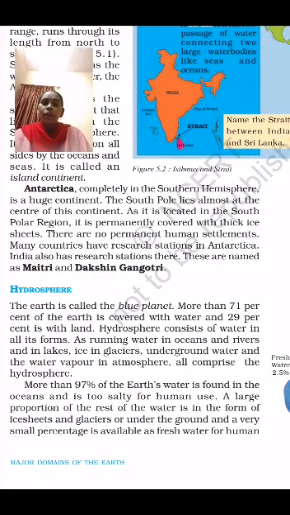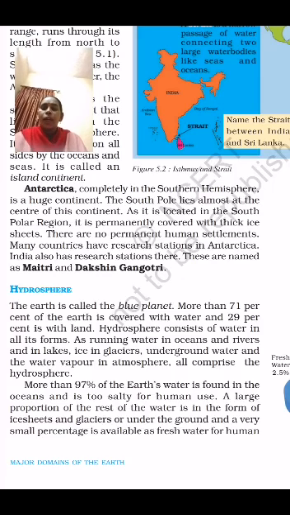The lithosphere is divided into seven land masses, the seven continents: Asia, Europe, Africa, Australia, North America, South America, and Antarctica. The second one is the hydrosphere. The earth is called the blue planet. More than 71% of the earth is covered with water and 29% with land.